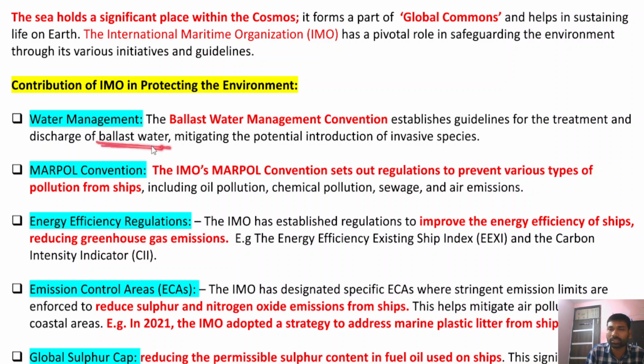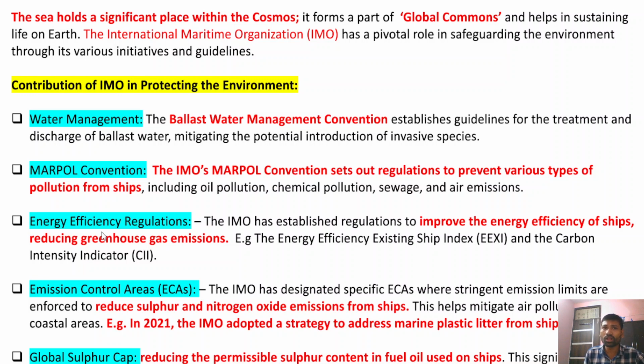So within ships there's ballast. How to treat or discharge the ballast water, and also mitigating the potential introduction of invasive species. We all know that when ships move from one country to the other, they usually act as vehicles in spreading invasive species from one part to the other.